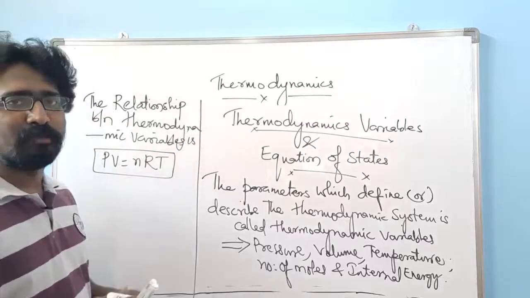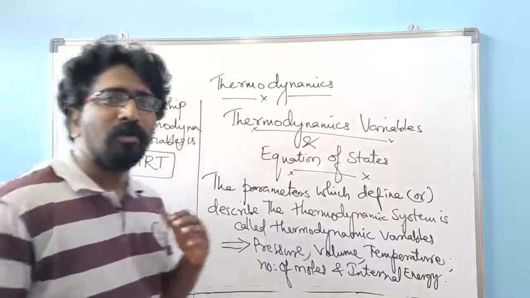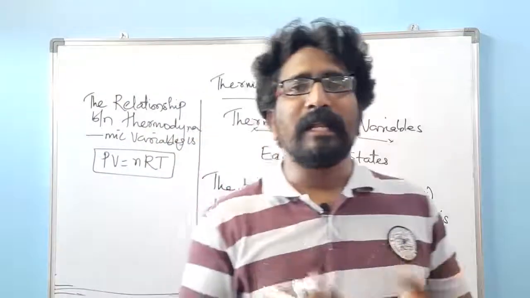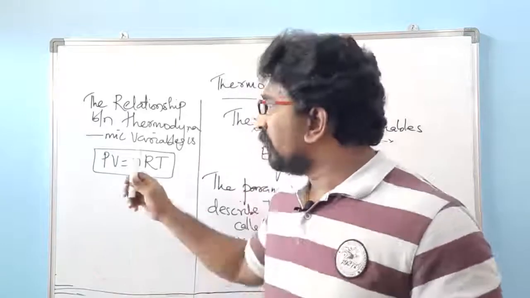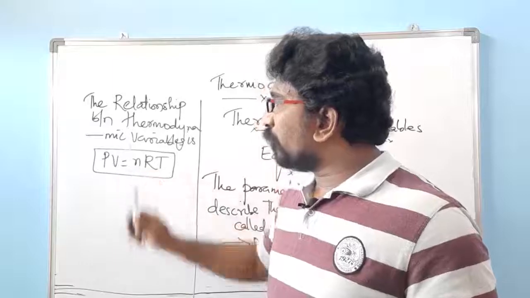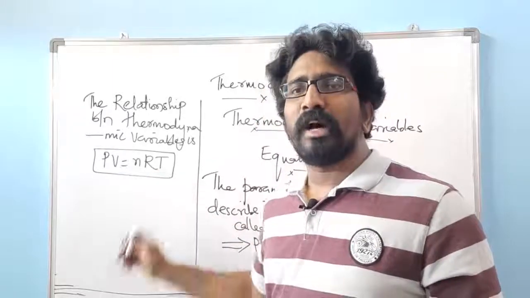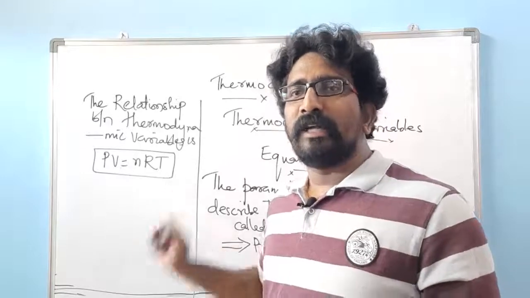We studied this concept of PV = nRT while studying the ideal gas equation. During that time we studied PV = nRT. What is P here? P is the pressure, V is the volume, n is the number of moles, R is the universal gas constant and T is the temperature.